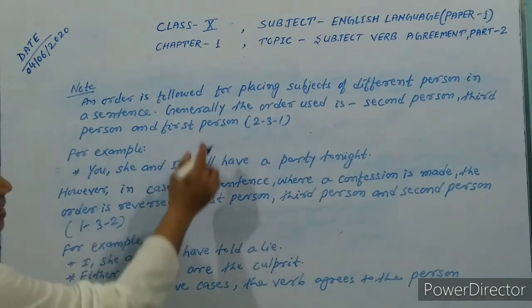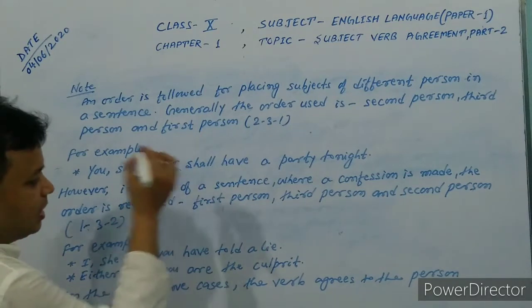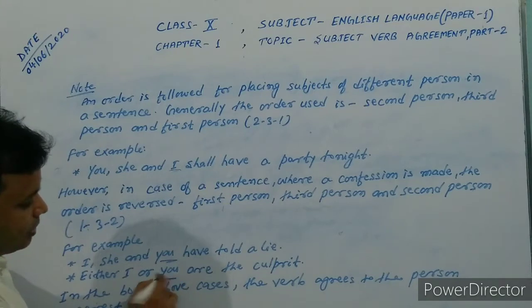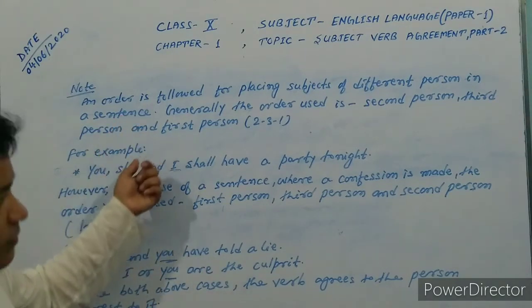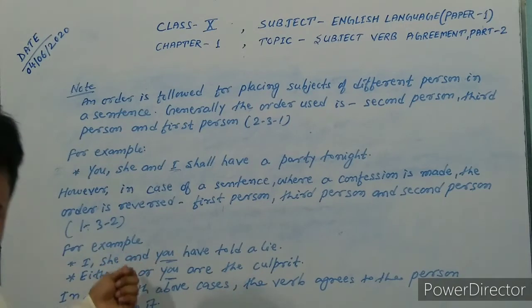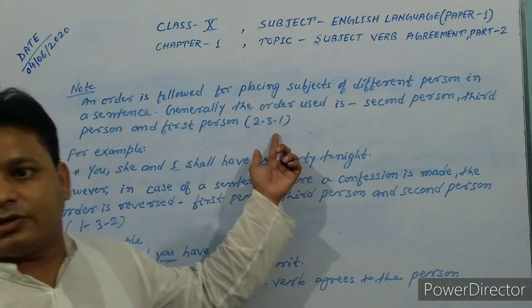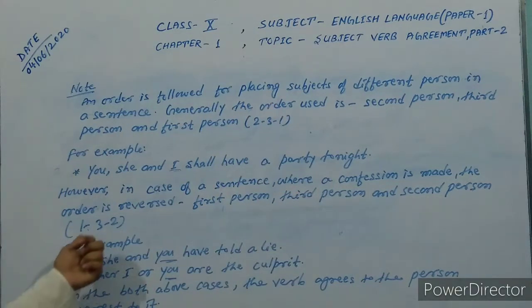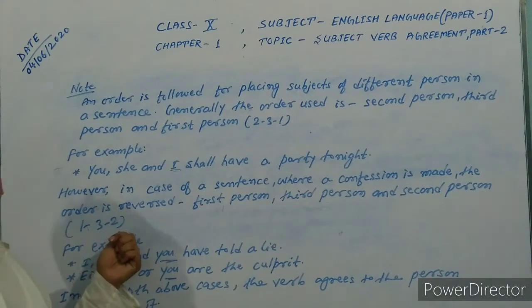In both the cases, the verb agrees with the person nearest to it, that is I. Here the verb agrees with the I. Here the verb agrees with you. In this sentence, the verb agrees with you, nearest to the verb. This is very important for you, student, to keep in mind. Whenever you use second person, third person and first person, you have to use the verb nearest to the person.